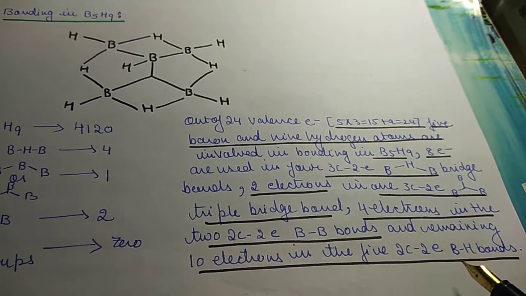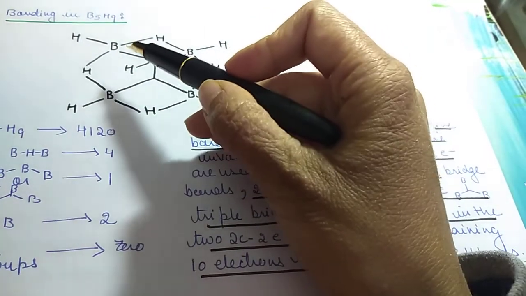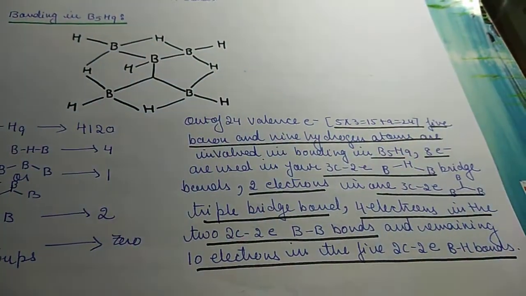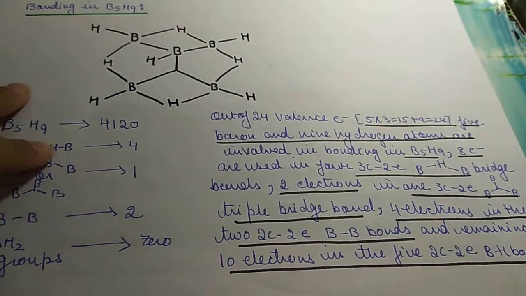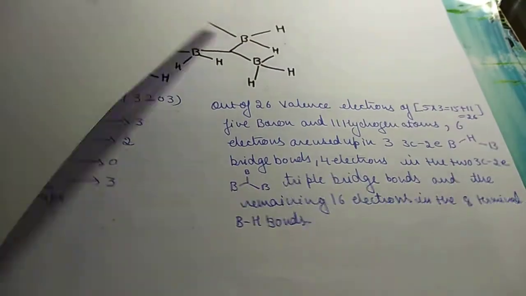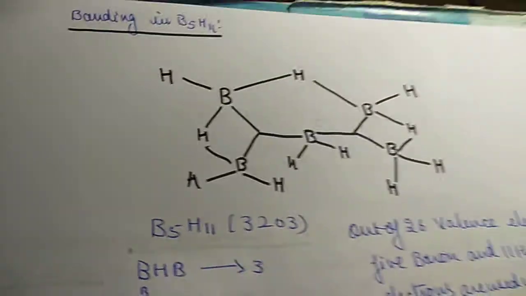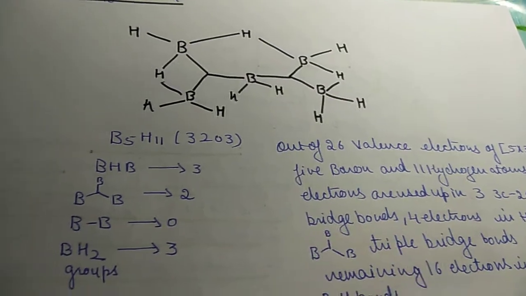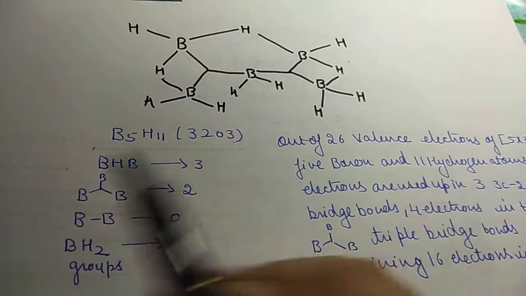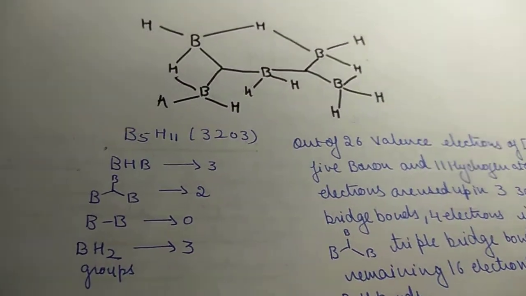2-centered 2 electron BH bonds. All the BH bonds, 1, 2, 3, 4, 5. 5 BH bonds. There are no BH2 groups present here. Then next we have the structure of B5H11. Styx number is 3203. B5H11, you can see Styx number is